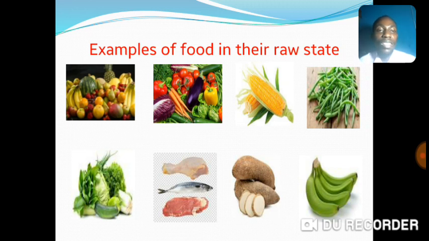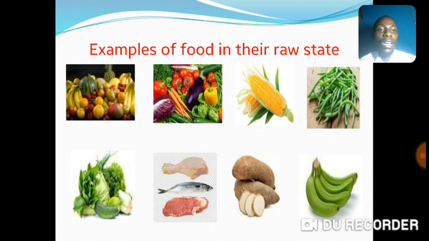And next to it is what? Fish. Yeah, that's right. And below it, yeah, you've been enjoying that one. That is beef. So we have those ones too as part of the foods in their raw state.